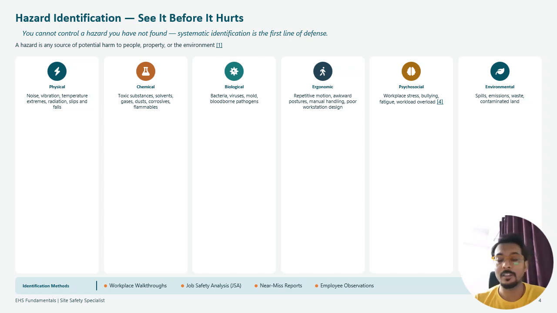So what are the methods to identify these hazards? Go through the workplace area, create a JSA, which is job safety analysis, and use near miss reports. Most important is the near miss report, and employee observations: what employees think, what they found, their activity, and their challenges that we need to think about.